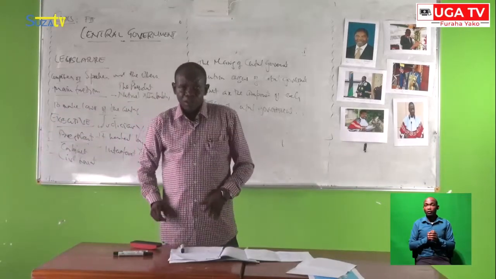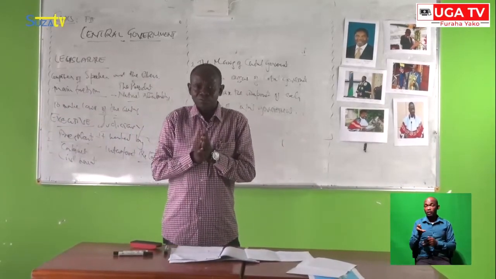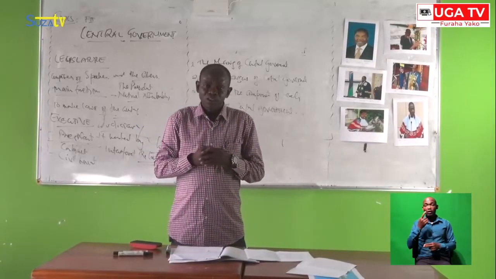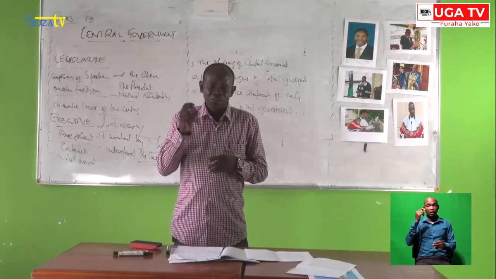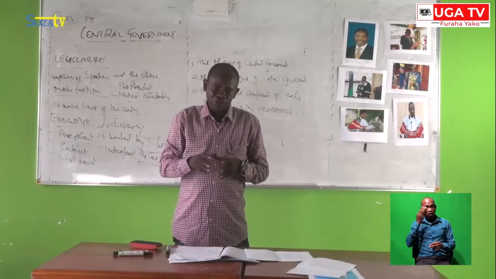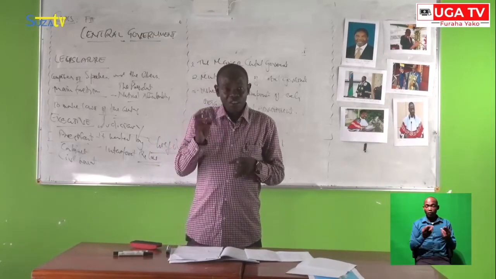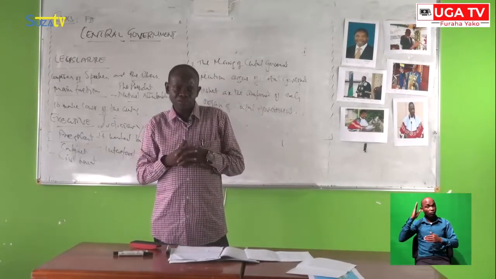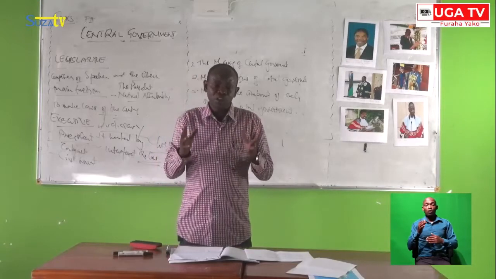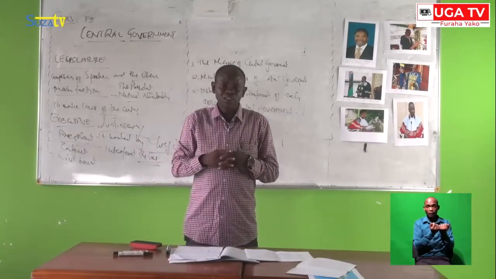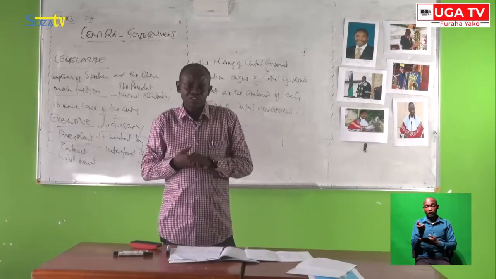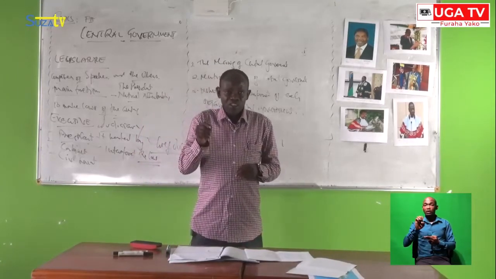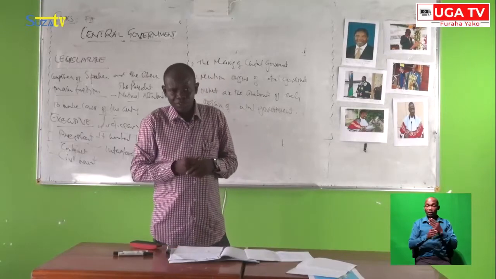So at the end of this part, I want to tell you that today we are just looking at the idea or the concept of the central government. We are looking at the main organs of the government and how government is formulated. The main organs of government are three, as I've mentioned. We are also looking at the components of each organ of government, as far as you know.